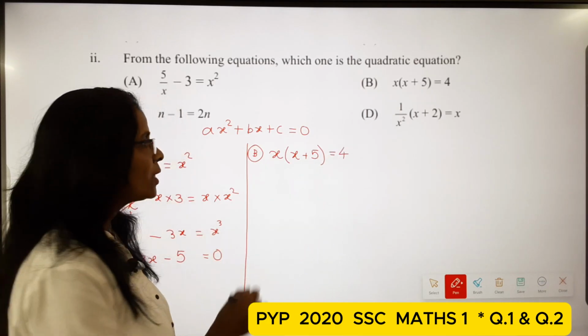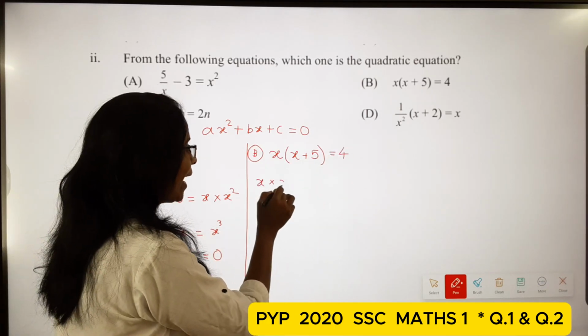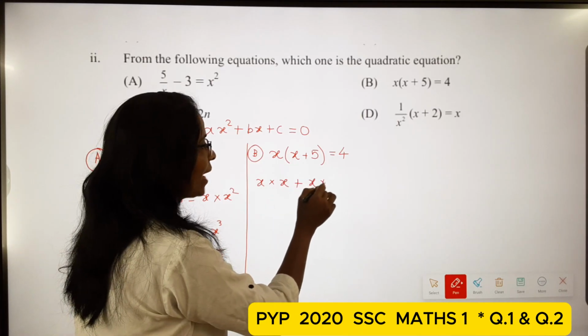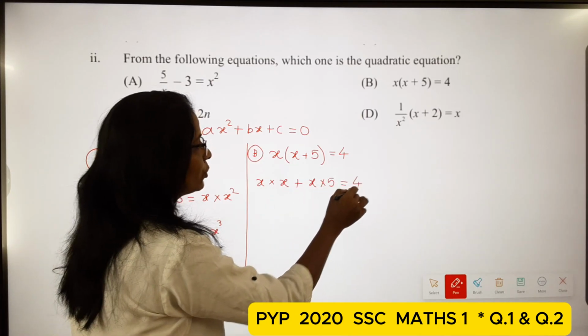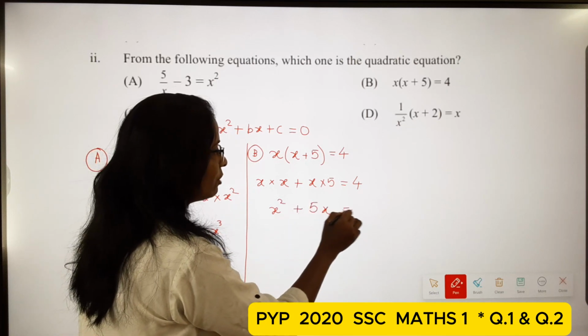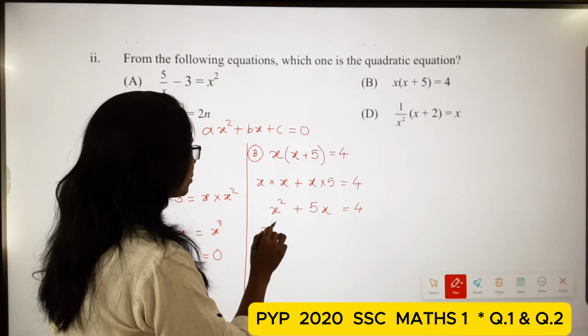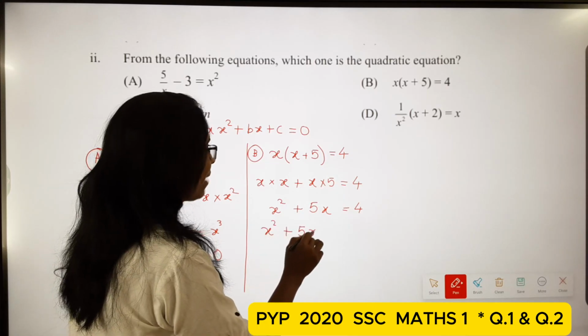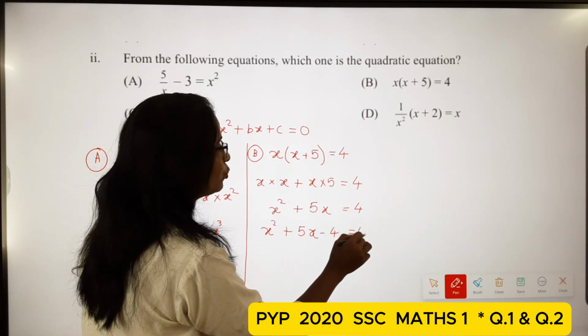So x multiply x plus x multiply 5 is equal to 4, so x square plus 5x is equal to 4. So x square plus 5x minus 4 is equal to 0.